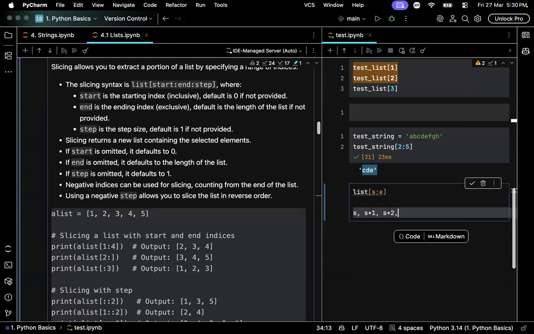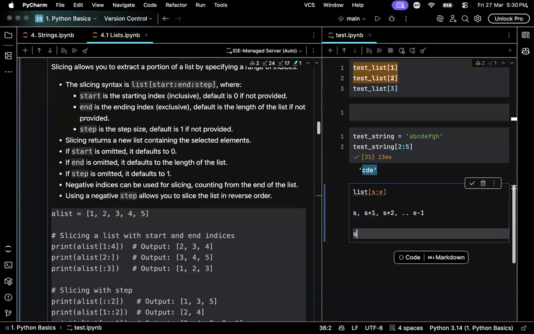We expect to get S plus 1, S plus 2, and until E minus 1. But what if we want to get S plus 1 plus D, S plus 2 plus D, and so on? This is quite confusing. In such cases, we will just write colon D.